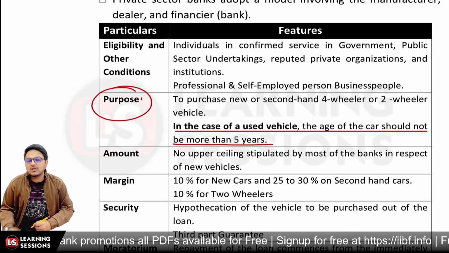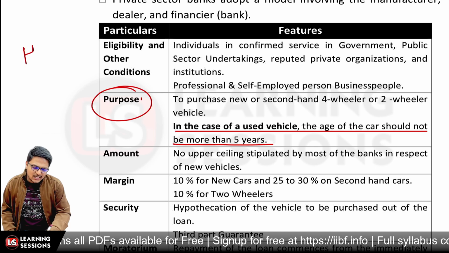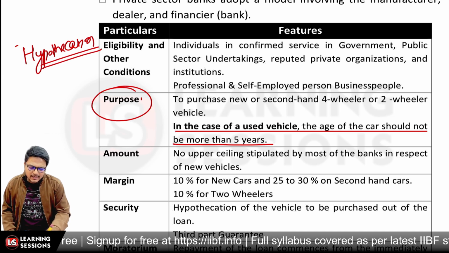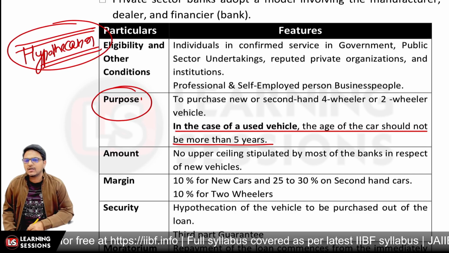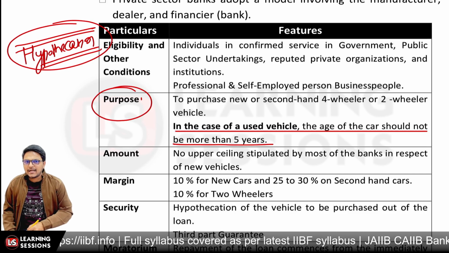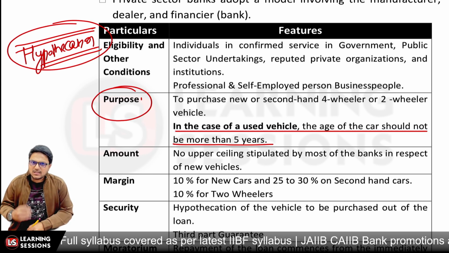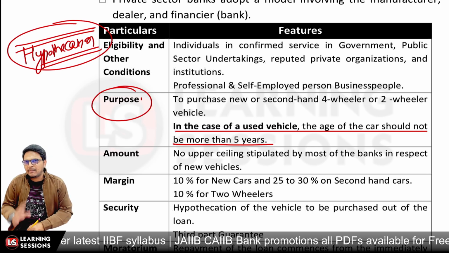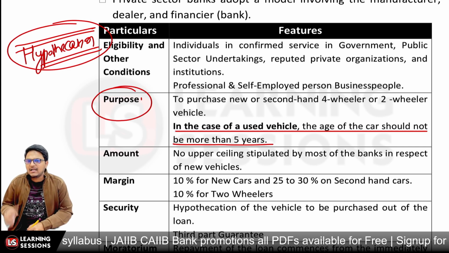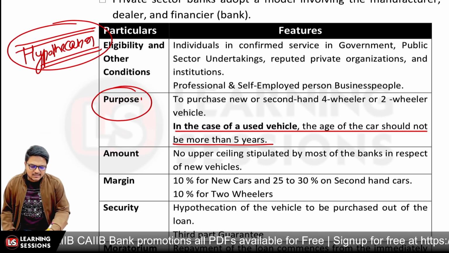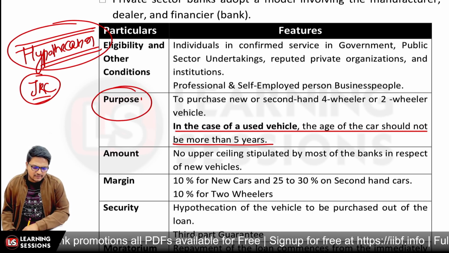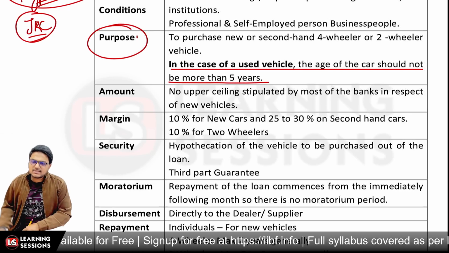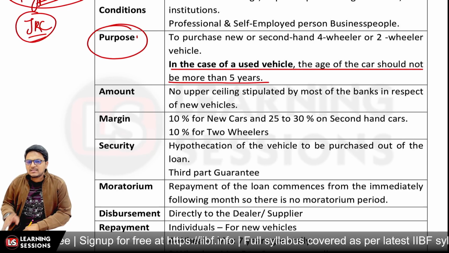And further we talk about the security, and in that scenario the charge of hypothecation will be created. Now hypothecation is defined under section 2N of the SARFAESI Act. In that scenario the possession of the asset is with the borrower, and if there is default in the payment, it can be converted into pledge, that the possession can be taken by the lender and ultimately it can be sold. And a JRC, that is a joint registration certificate, is particularly created in that scenario. That's a security that is given, and other than it, liquid security is acceptable, third party guarantee can be taken, right? So this is the security that is available.